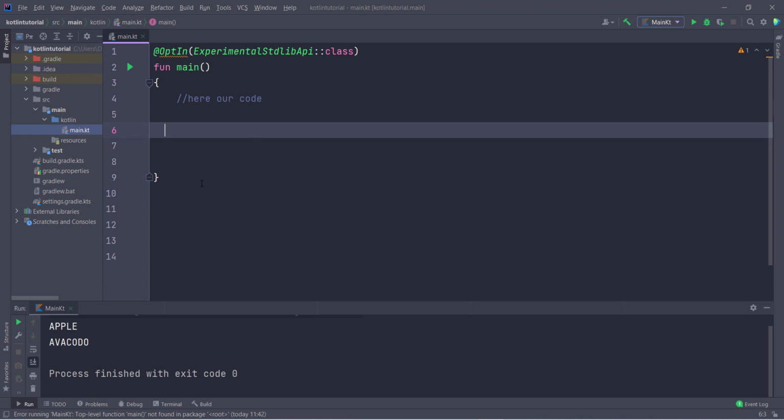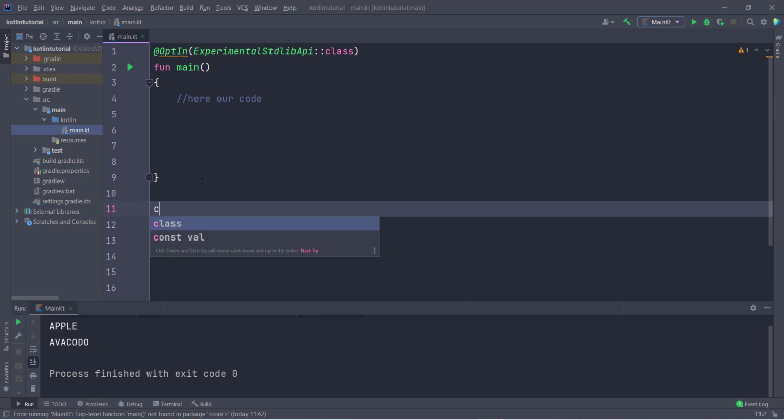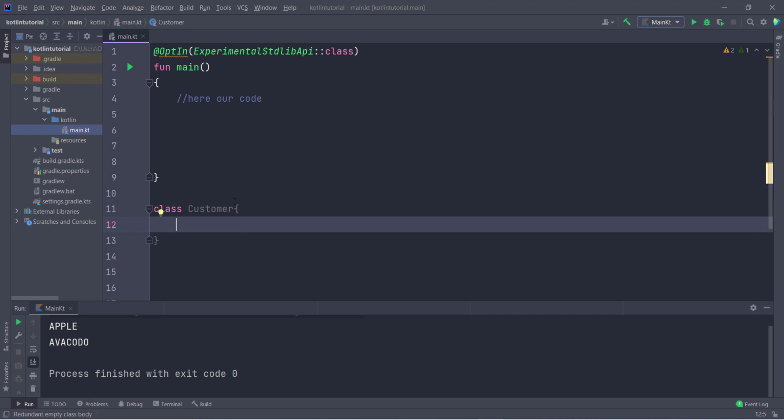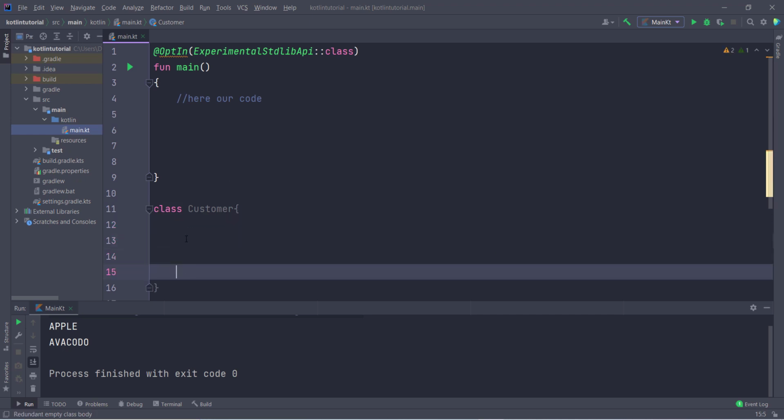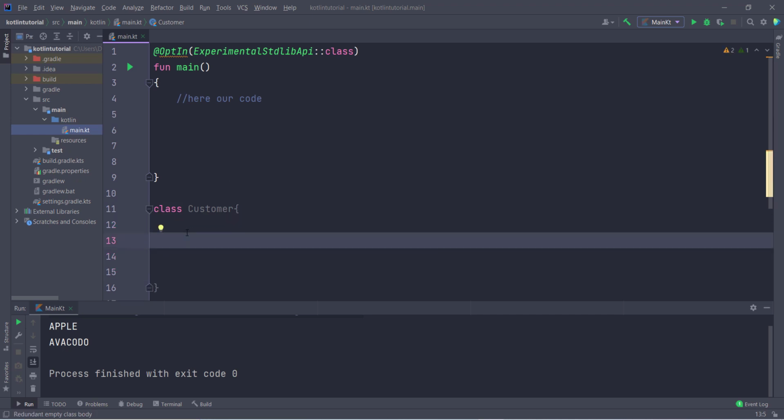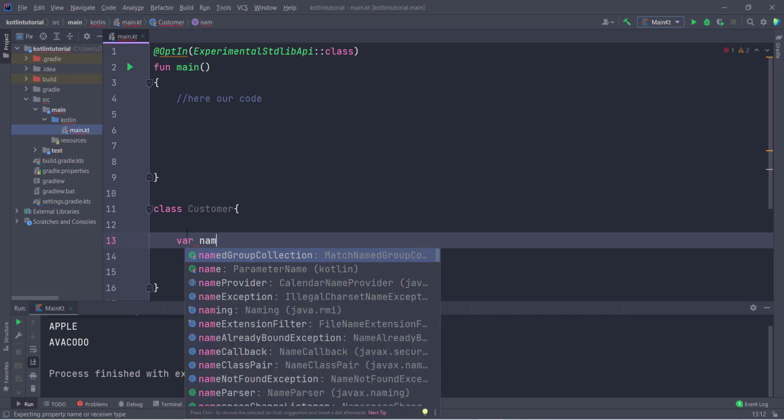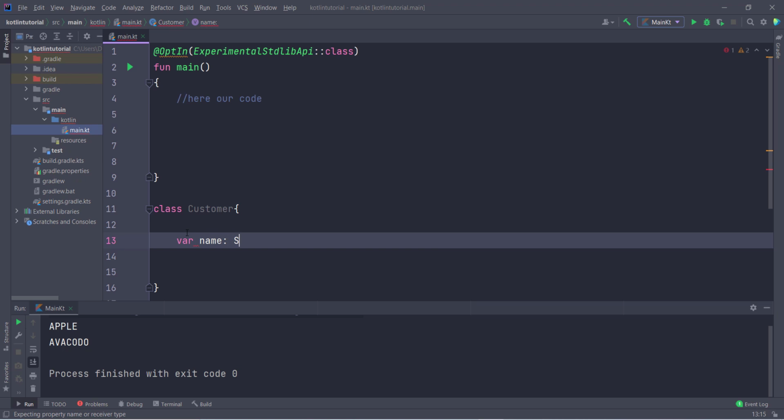So first of all, for creating the class, you have to type here the class keyword, and then you can give any class name. So I give the class name Customer, and inside this you don't need to pass anything, and then two curly braces. So you can see our class is created successfully. So this is the simplest method to create any class inside Kotlin. Now let us suppose I have a variable inside my class. So let us suppose Customer has a property of name. So inside this I declare a variable, var name, and the type of variable is String.